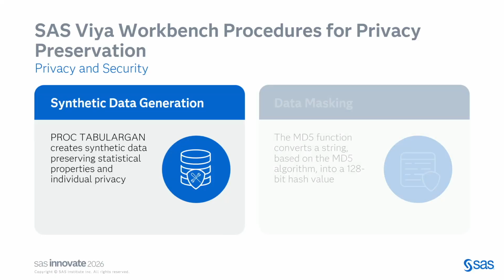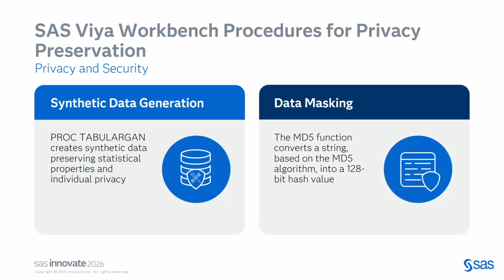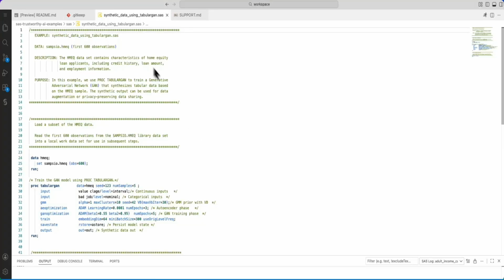Now, privacy and security becomes very important. We have one proc and one MD5 function that you can use for making sure that your PII is protected. Proc tabular GAN, you must have seen SAS Data Maker, but you can use proc tabular GAN in your Workbench environment to create synthetic data, preserving the statistical properties of the individual data set and preventing any PII violations. The second option for privacy and security is simple data masking, where you can use the MD5 function hashes for sensitive indicators. A quick demo for proc tabular GAN.